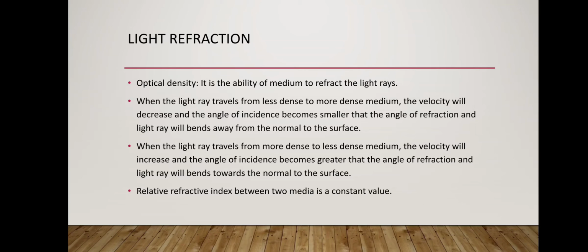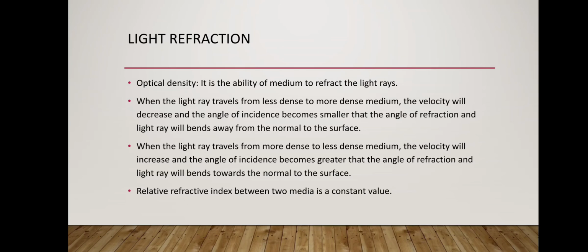When the light travels from a less dense medium to a more dense medium, the velocity decreases, of course, and the angle of incidence becomes smaller than the angle of refraction. Phi becomes smaller than theta, and the light bends away from the normal in the second medium.